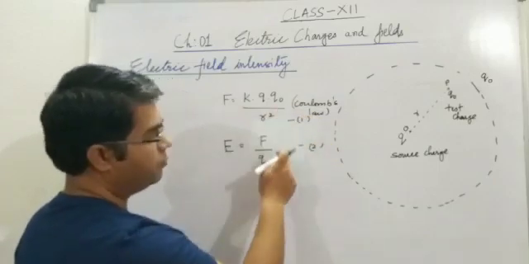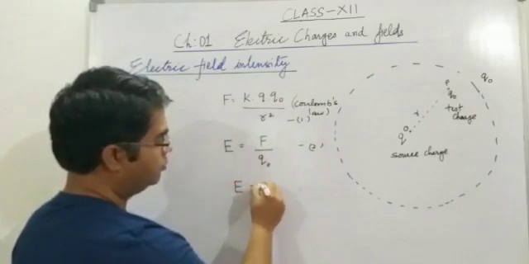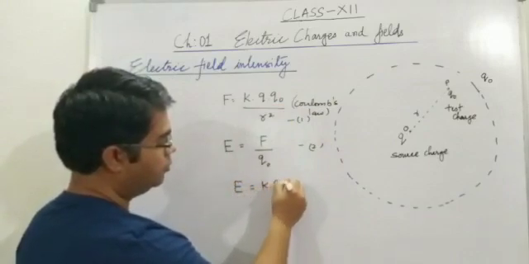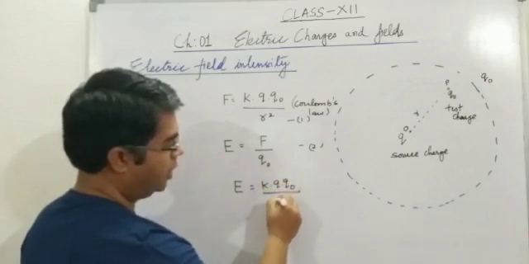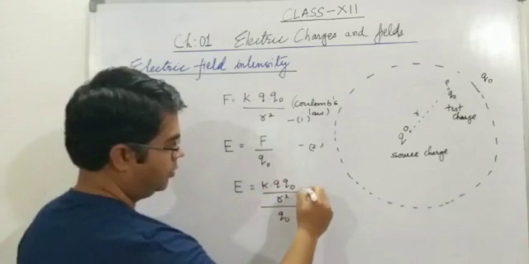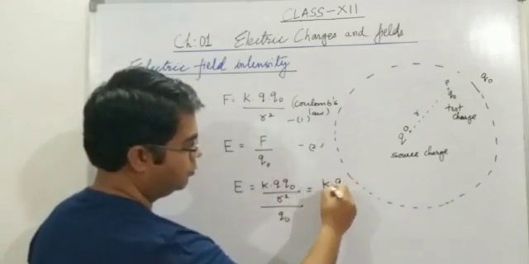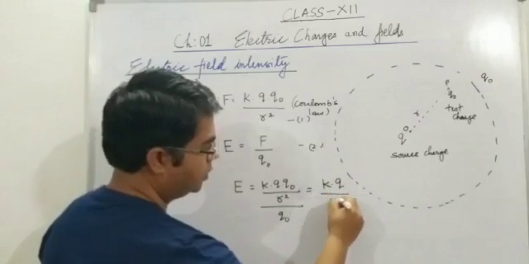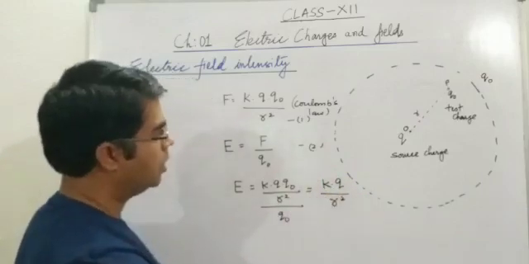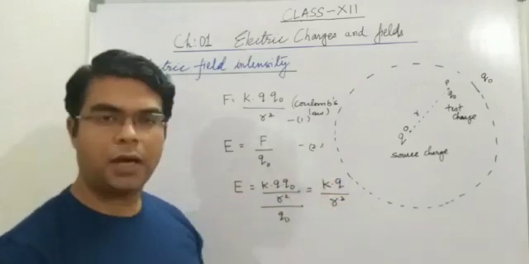So from equations 1 and 2, electric field E is equal to K Q Q naught by R square divided by Q naught, which is equal to K Q by R square. So the electric field E is equal to K Q by R square.